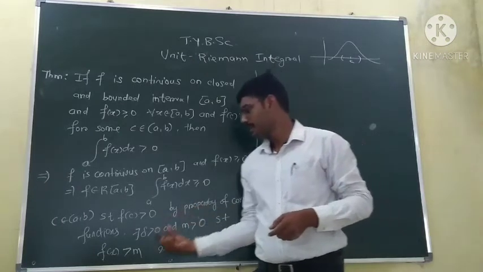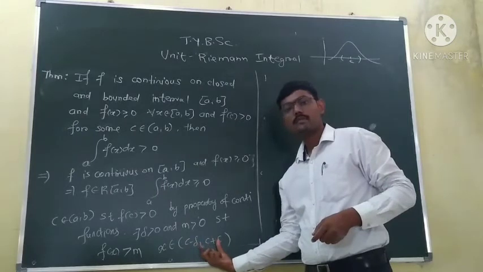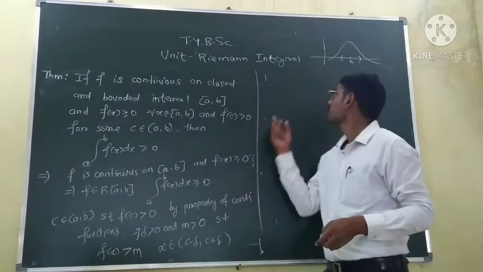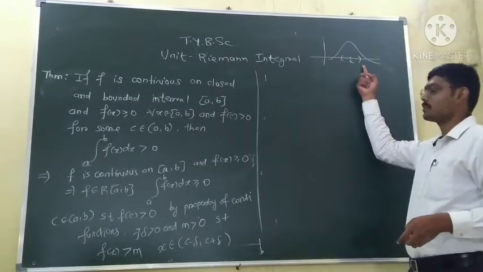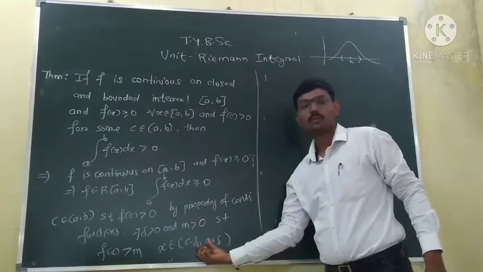So the function remains positive, that is greater than m, in the neighborhood of the point c. Suppose this is the point c, this is c minus delta, and this is c plus delta. So in this interval, the function remains positive.